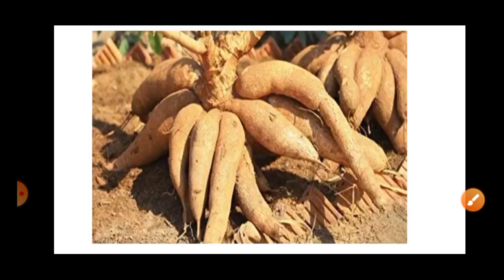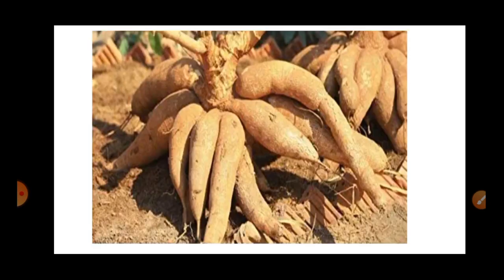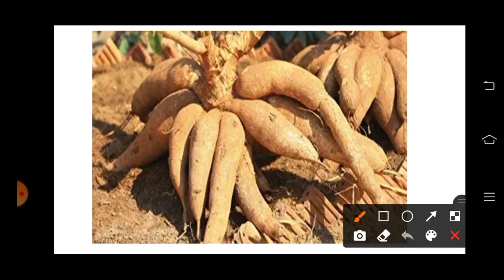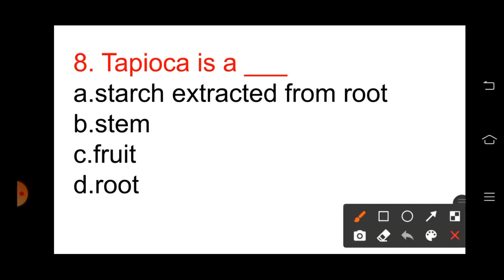Next, this is tapioca. Question number 8. Tapioca is a dash. A, starch extracted from root. B, stem. C, fruit. D, root. Everyone thinks that tapioca is a root, but it is not a root. It is a starch that is extracted from the root named cassava. So tapioca is a starch extracted from the root. Option A is the right answer and the remaining are wrong.